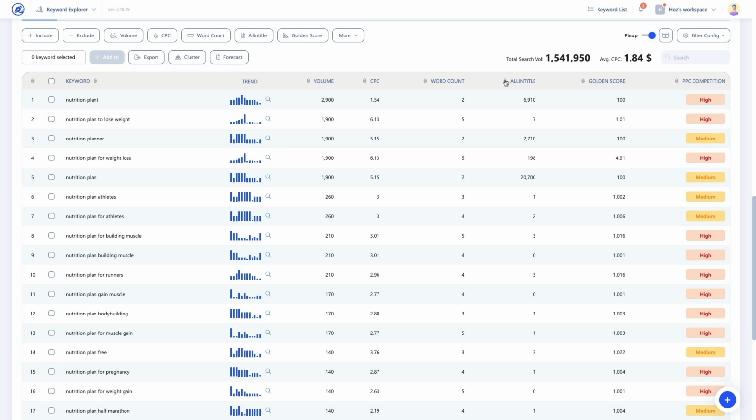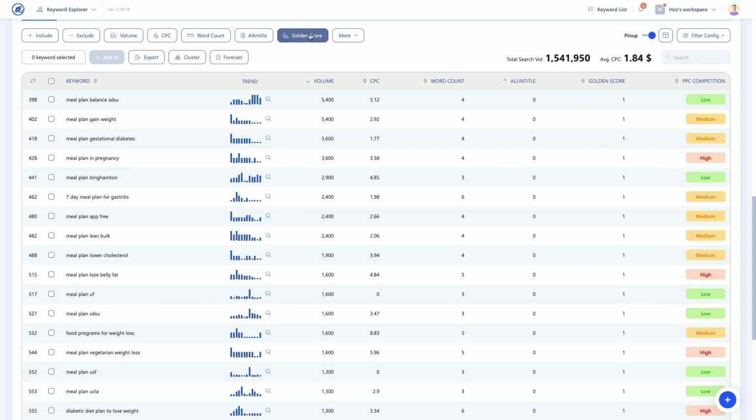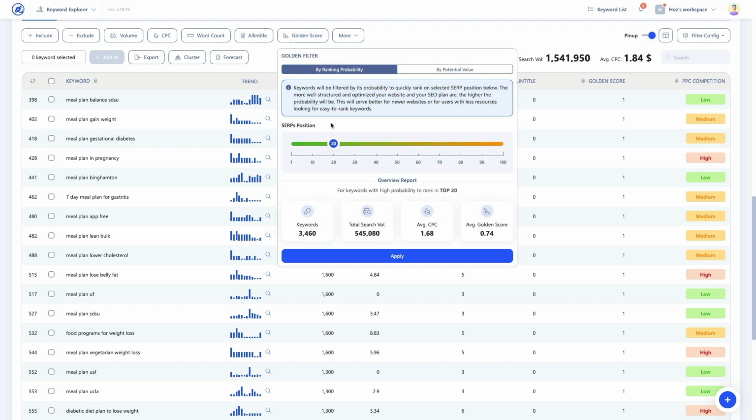You can sort these by clicking the up and down arrows in each column. And you can click the golden filter button to adjust the golden score according to your goal. Now that we have the golden scores, it's time to filter the data in order to find the best keywords for our strategy. There are 2 methods for filtering, by ranking probability and by potential value.